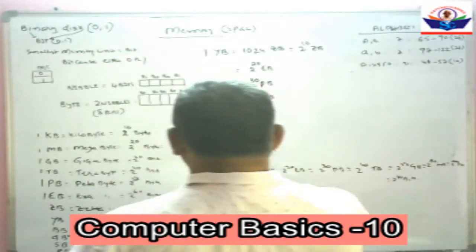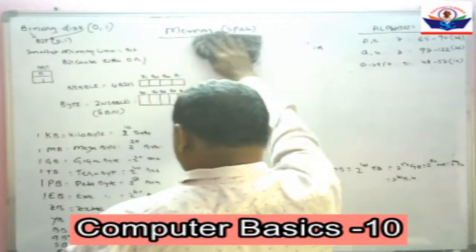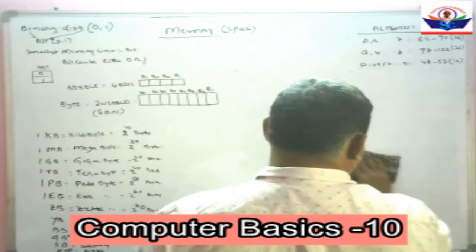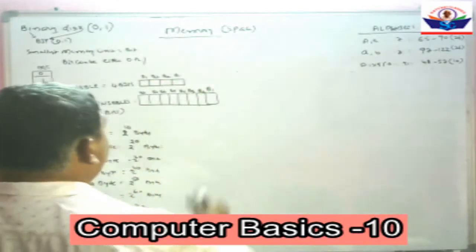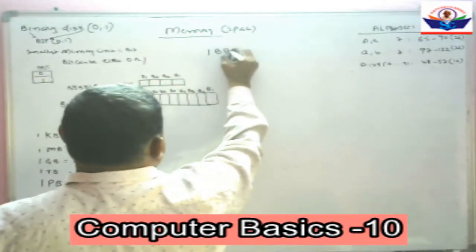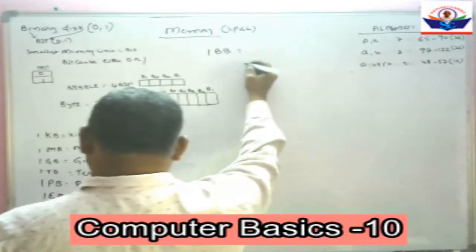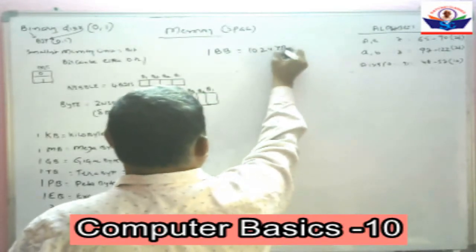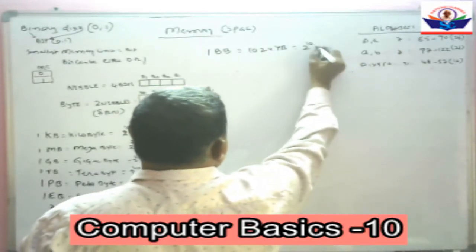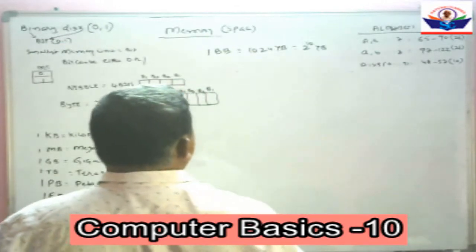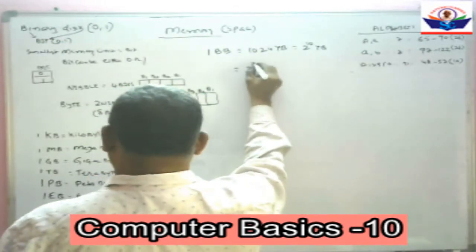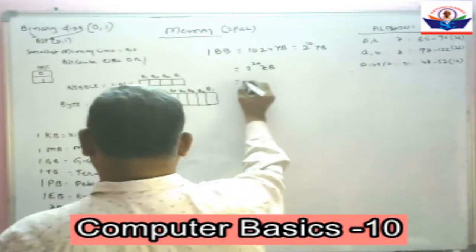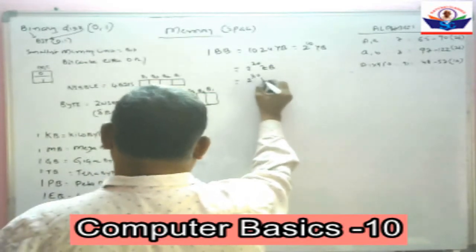Now, Bronto byte. 1 Bronto byte is equal to 1024 yottabytes. That is equal to 2 to the power of 10 yottabytes. That is equal to 2 to the power of 20 zettabytes. That is equal to 2 to the power of 30 exabytes.